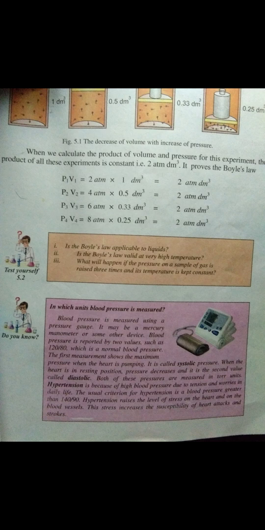Hypertension is because of high blood pressure due to tension and worries in daily life. The usual criterion for hypertension is a blood pressure greater than 140/90. If your blood pressure is more than 140/90, it means that you are in the hypertension condition. Hypertension raises the level of stress on the heart and on blood vessels.